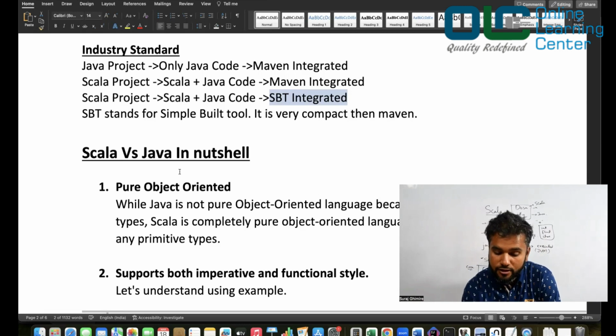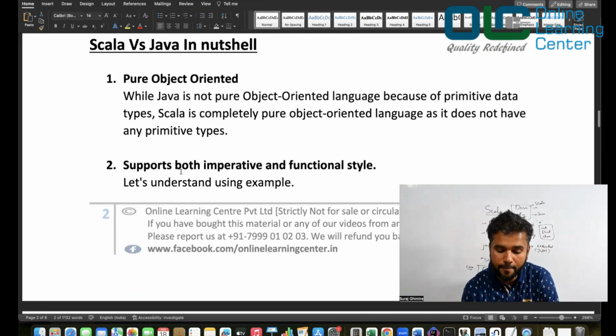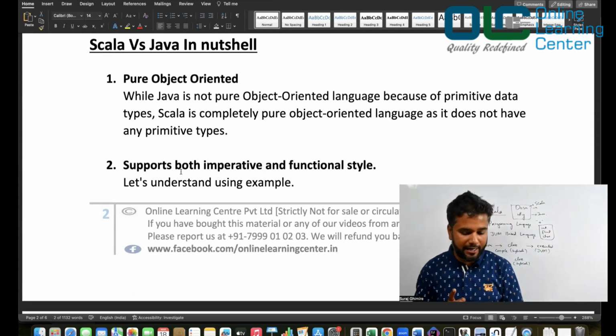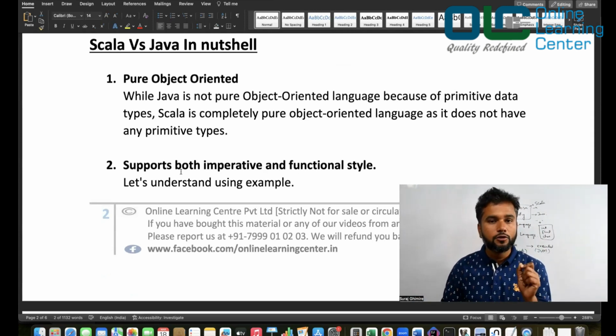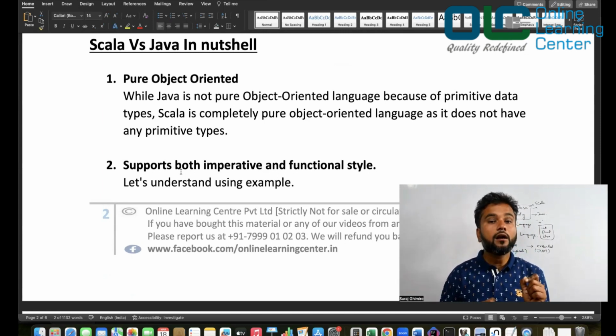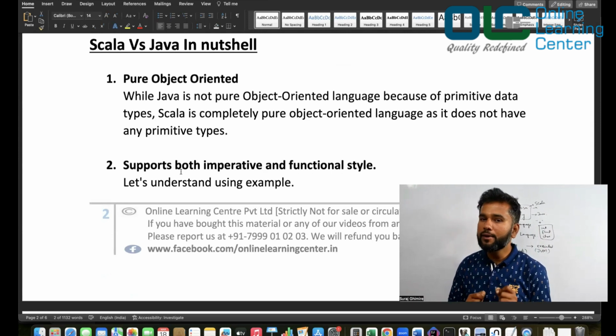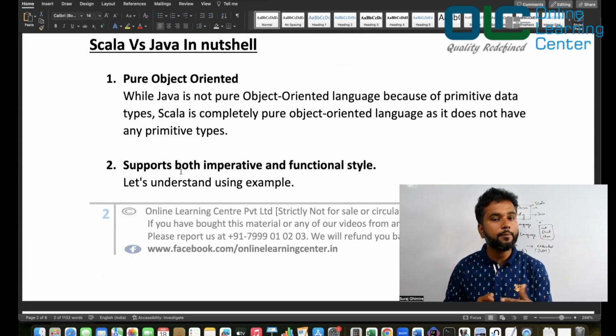Okay, Java versus Scala in a nutshell. Okay, number one, as we discussed, pure object oriented. As I said, Java is not a pure object oriented programming language because of its primitive data types. Okay, so I'm not sure if you know this or not, but Java is a complete object oriented programming language, but not pure. Let me give an example.